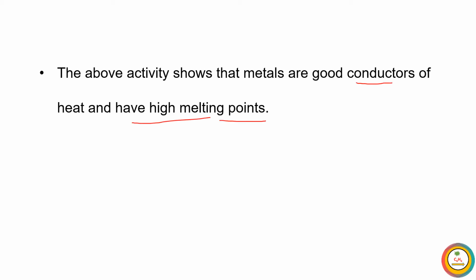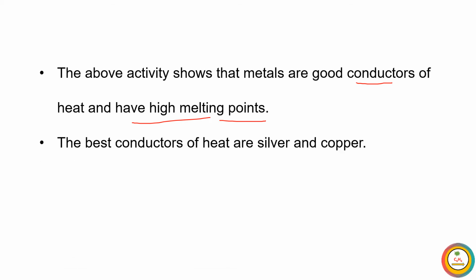How can we conclude they have a high melting point? By heating that metal rod, we observe that the metal rod doesn't melt down, but wax is easily melted down. Even if we supply a high amount of heat, the metal rod does not melt down. That is possible only on an extreme supply of heat. So metals have a high melting point.